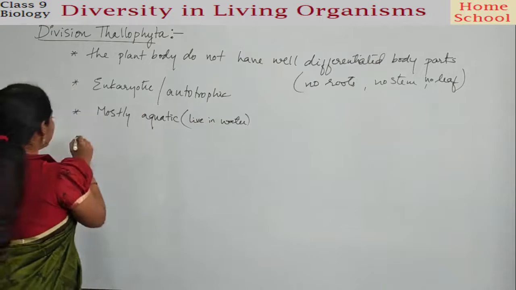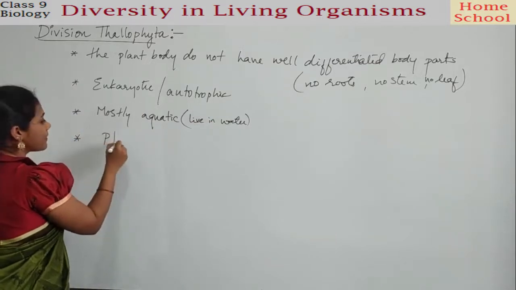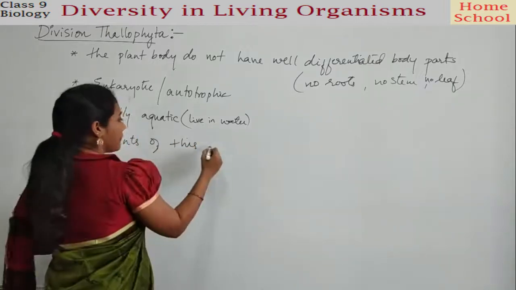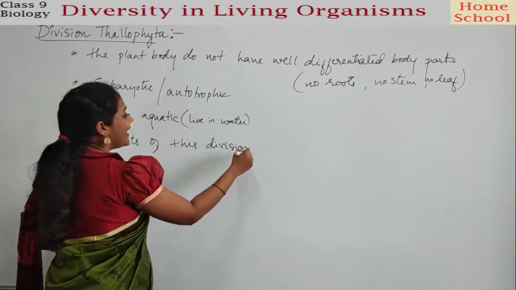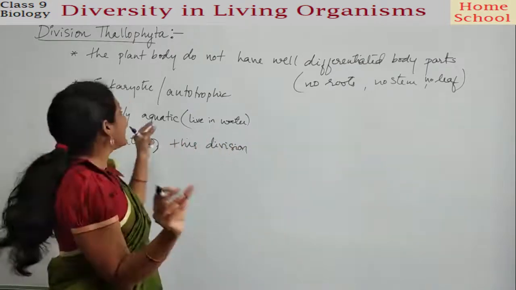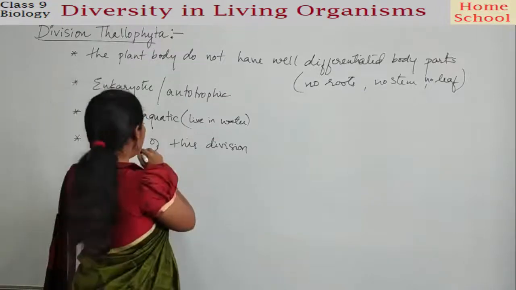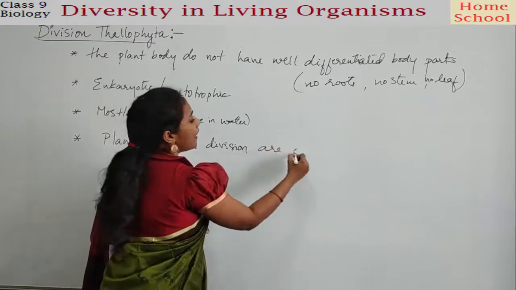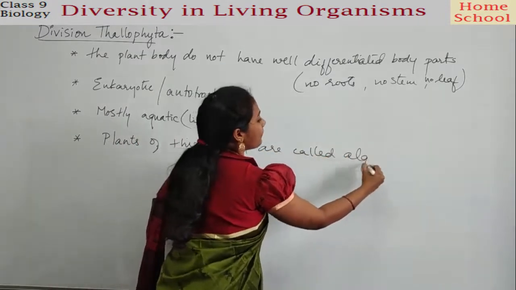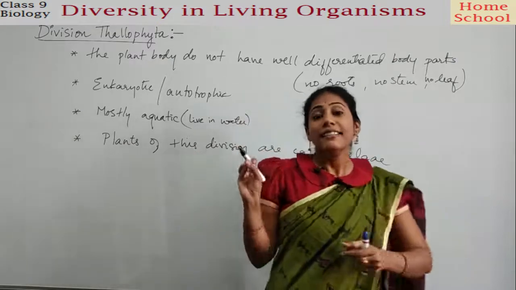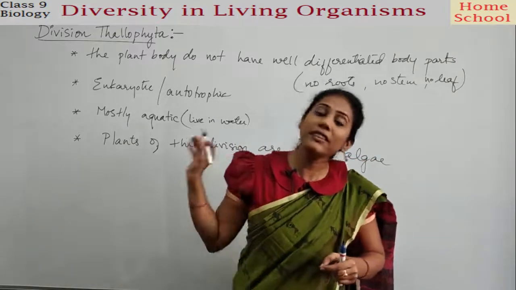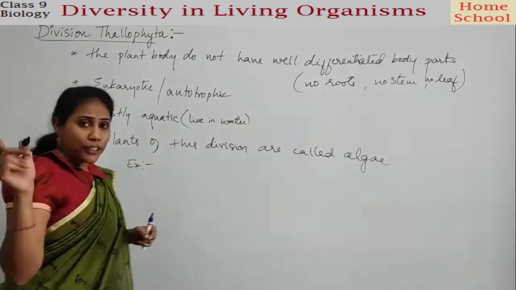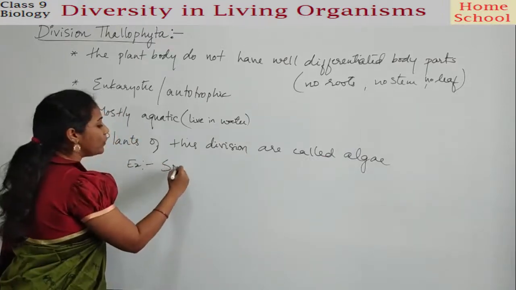Clear? And the next point is the plants of this division are called algae. Very important. The so-called algae means the plant body that comes under Thallophyta. Okay, so all thallophytes are called algae. Clear? So these are the important points that you have to remember about the Thallophyta. And if you ask me for an example of Thallophyta, I would tell you the best example here is Spirogyra.